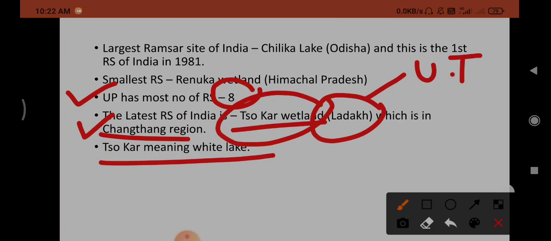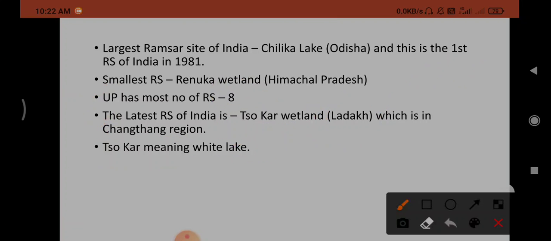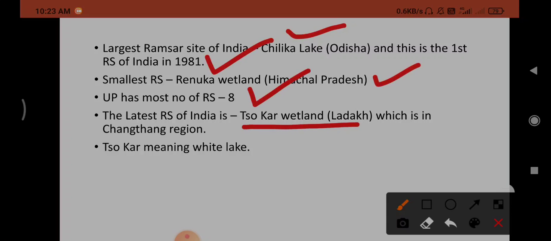So the largest Ramsar site of India is Chilka Lake, and the first Ramsar site of India is also Chilka Lake in 1981. The smallest Ramsar site is Renuka wetland in Himachal Pradesh. UP has the most Ramsar sites, with 8. The latest Ramsar site of India is Sokar wetland in the Changthang region of Ladakh, and Sokar means white lake. They may ask you any question from this, so remember all of these.